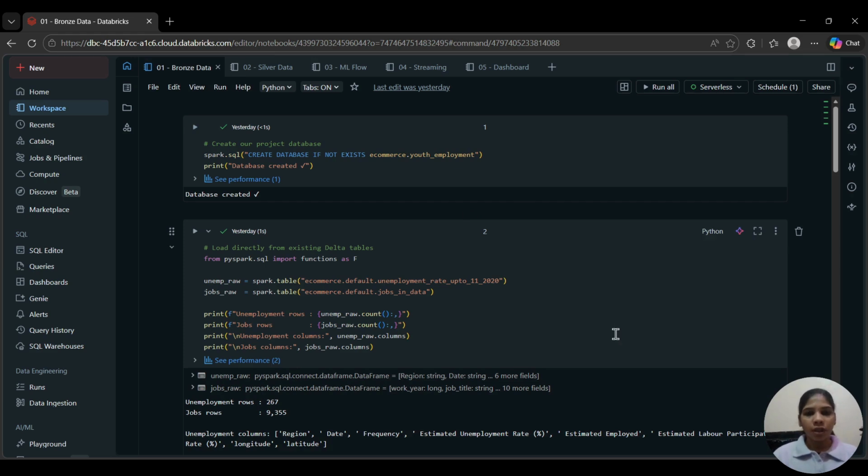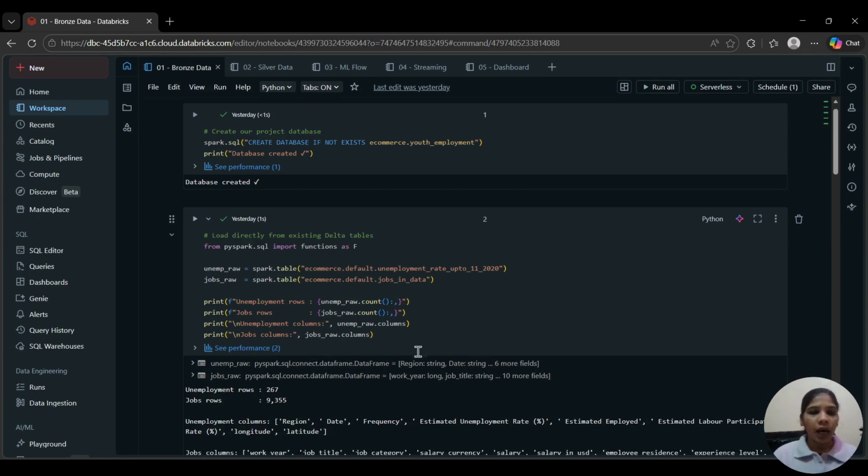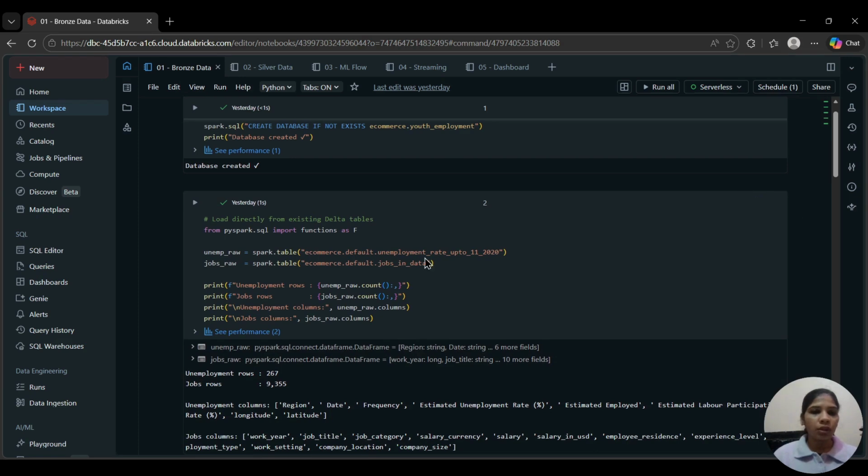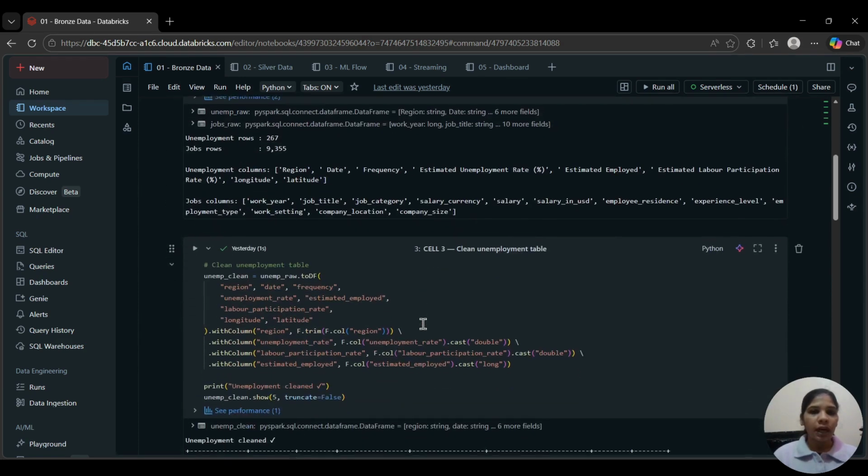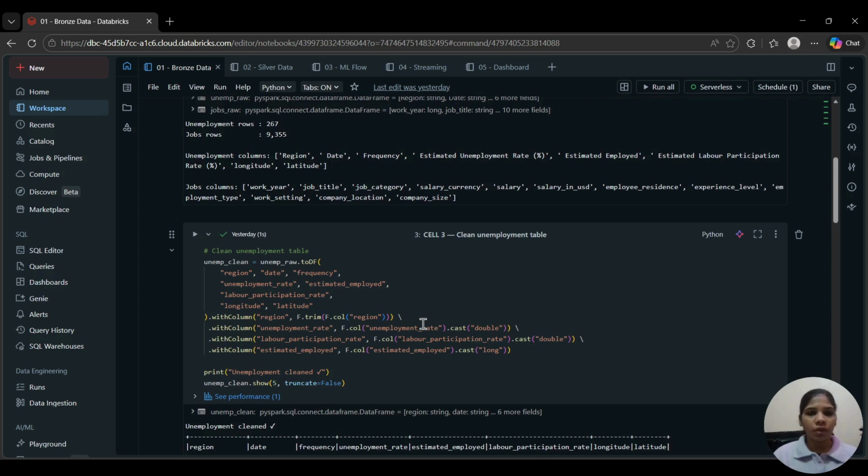Let's start with the bronze layer. Think of this as the raw data storage zone. No transformation, no filter, just the data exactly as it arrives. I imported both CSV files into Databricks and stored them as Delta tables. That's the essence of bronze: simple, clean, and reliable. I then ran optimize on both tables to compact small files and improve query performance downstream.